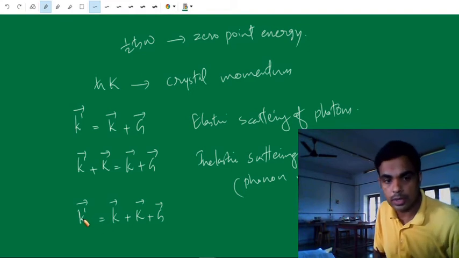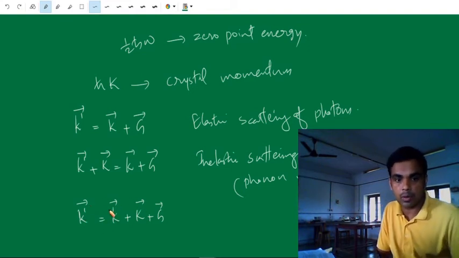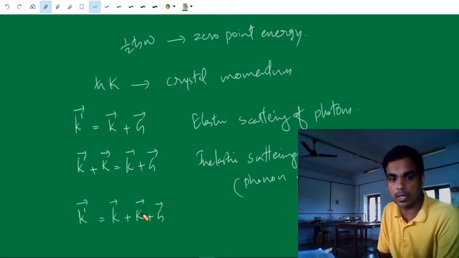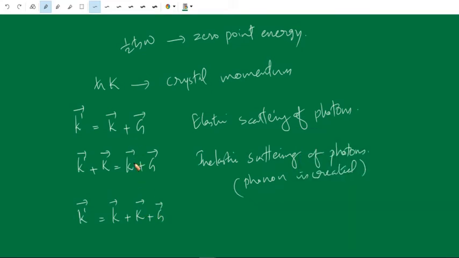So this is actually k dash minus k. A phonon is absorbed, so we can take this minus k to this side. Therefore k dash is equal to k plus capital K for the phonon, and G is the reciprocal lattice vector in all these equations. So in this case, a phonon is absorbed.